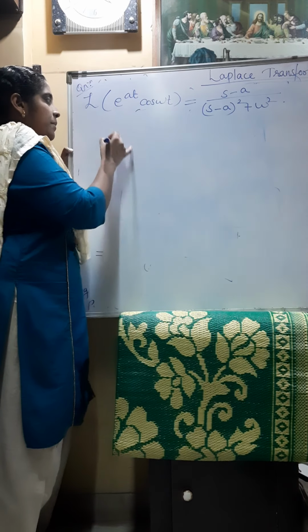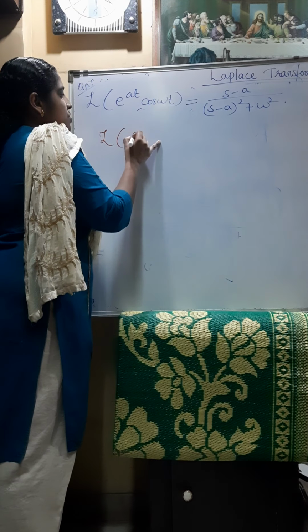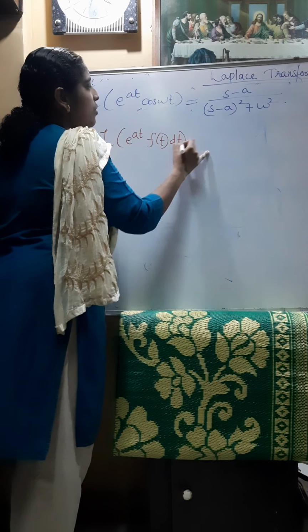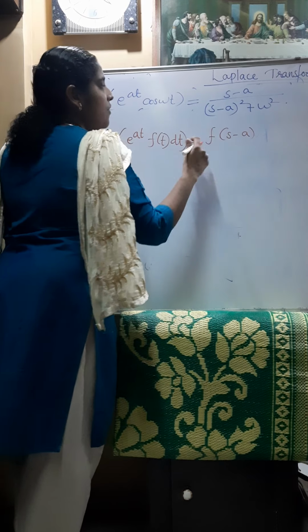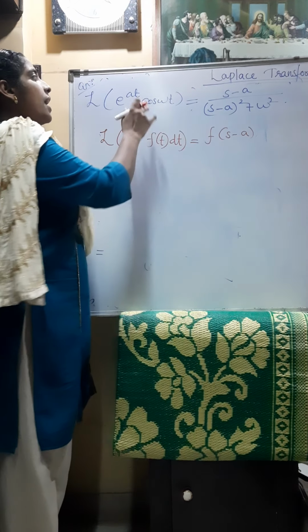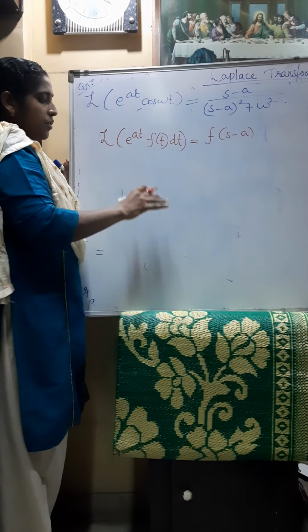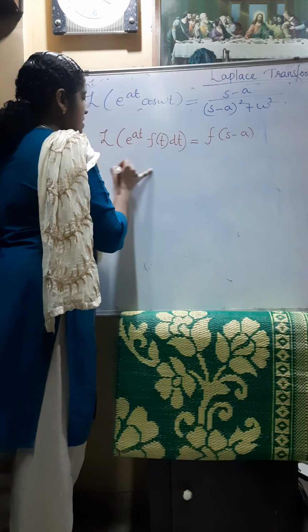So what is the shifting property? The Laplace transform of e raised to at f of t is equal to F of s minus a. What is F of s here? That is the Laplace transform of the function f of t.